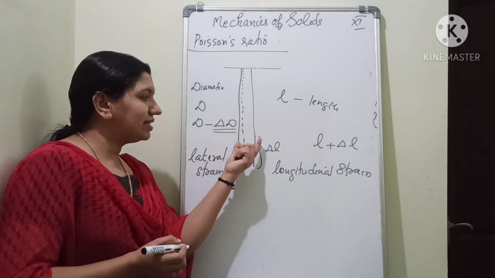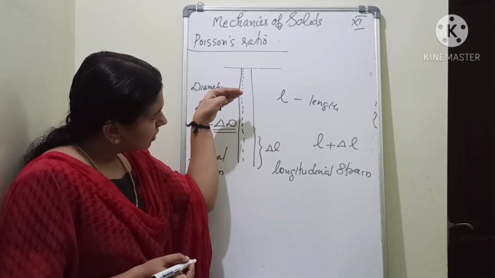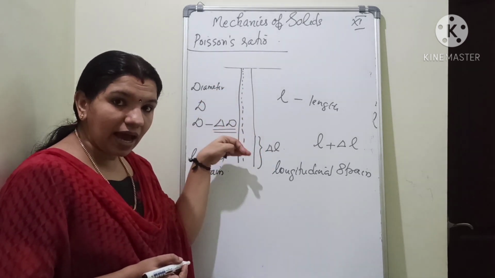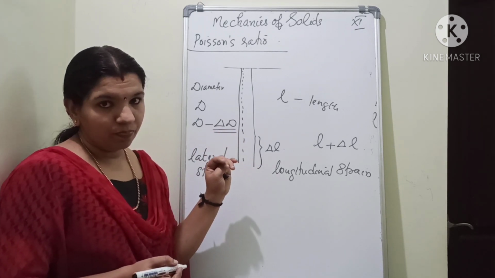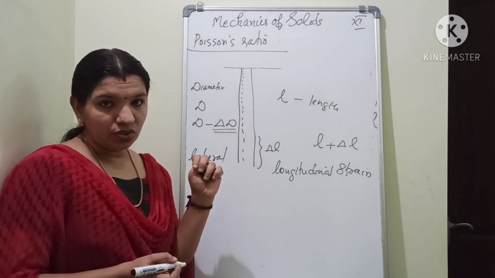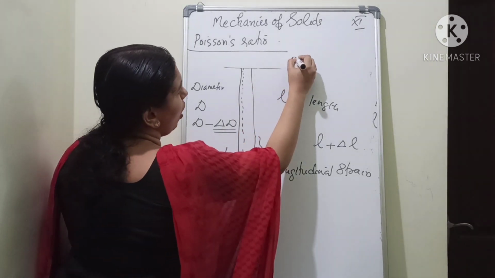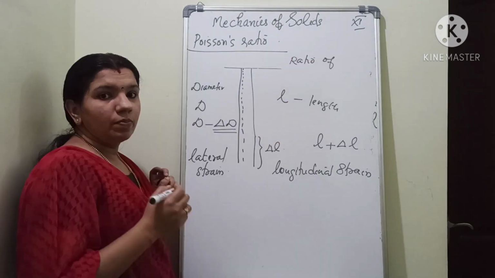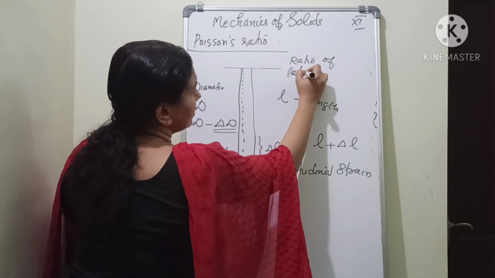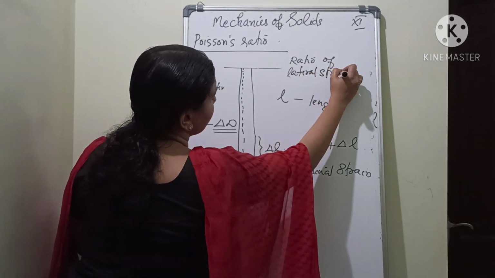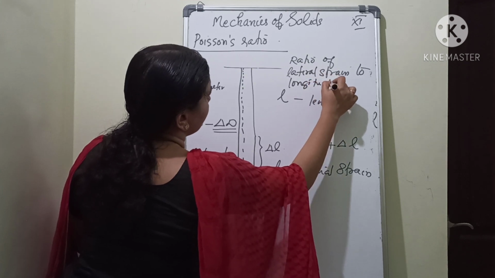That means the diameter-wise strain is known as the lateral strain, and the strain that happened in the direction of the applied force is known as the longitudinal strain. Now what is Poisson's ratio? Poisson's ratio is the ratio of lateral strain to longitudinal strain.